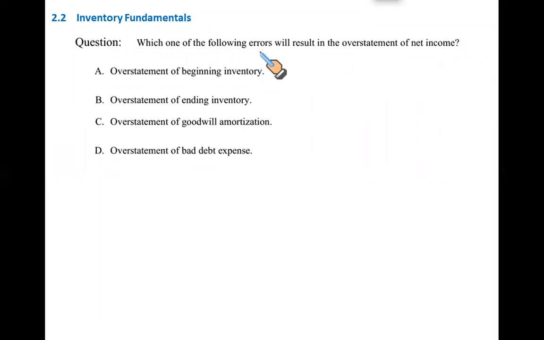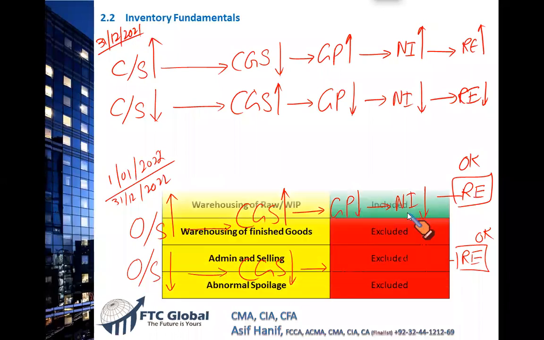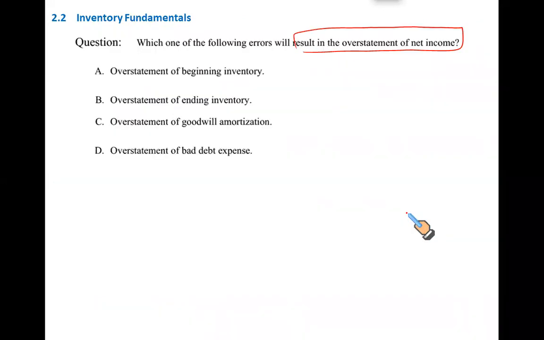Which of the following errors will result in an overstatement of net income? Overstatement of beginning inventory, let us see. Overstatement of beginning inventory results in lower net income. So this is not the right option. Incorrect.